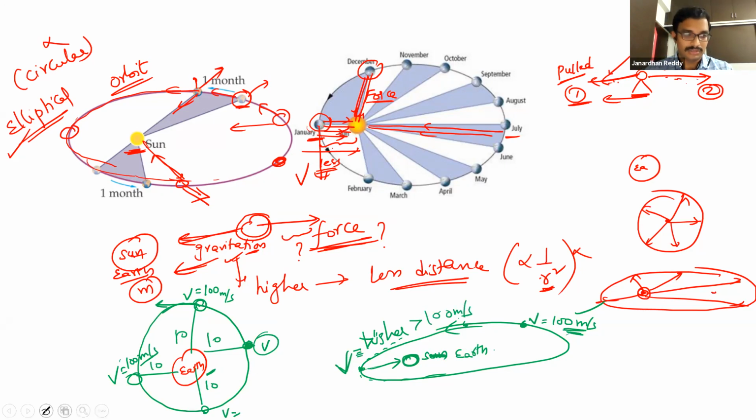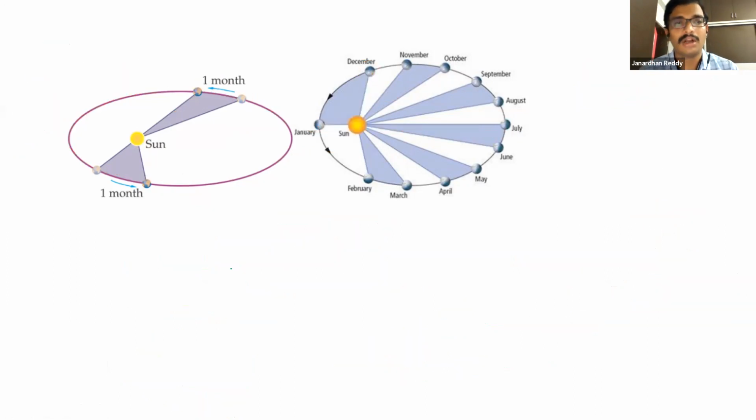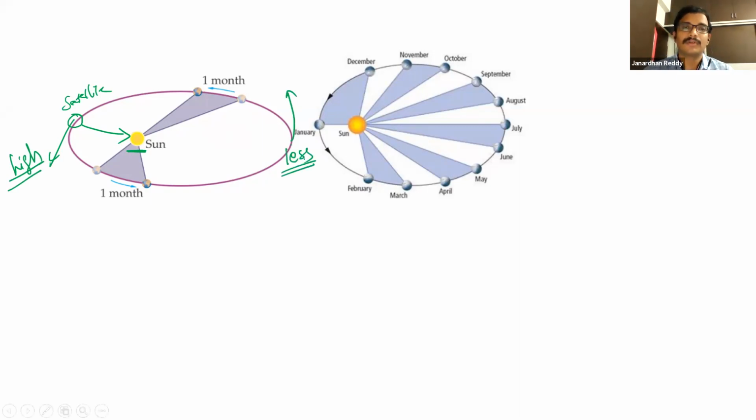So simply put, to make a gist of all the things I have talked about, in an elliptical orbit, whether it is Earth or a satellite or whatever, if it is nearer to the center, its speed or velocity will be high. If it is away, speed will be less.